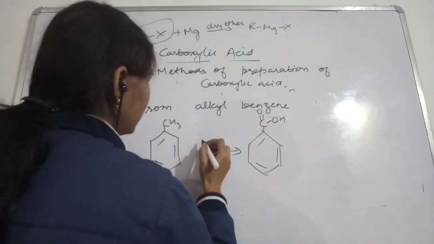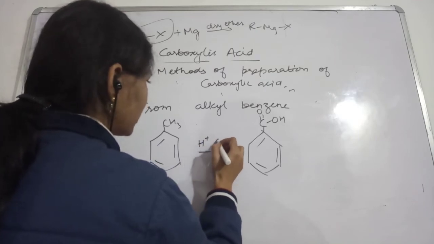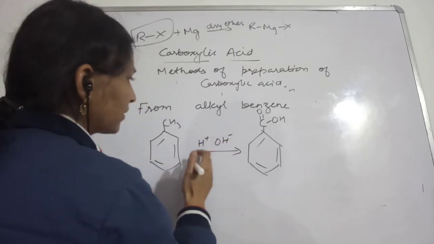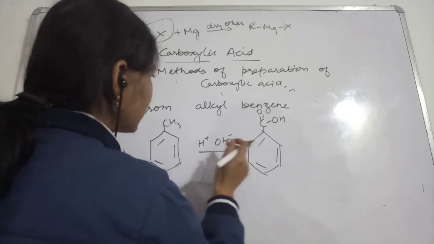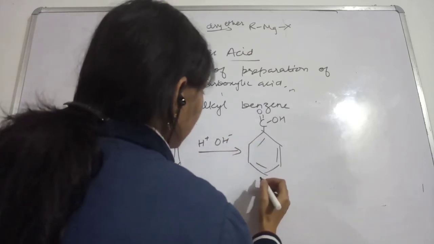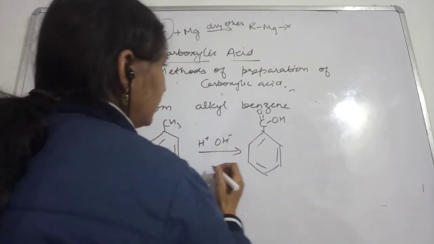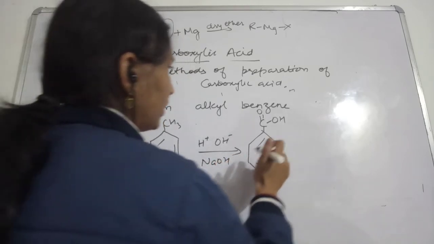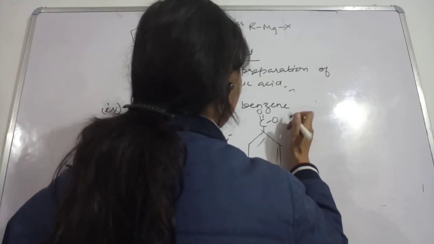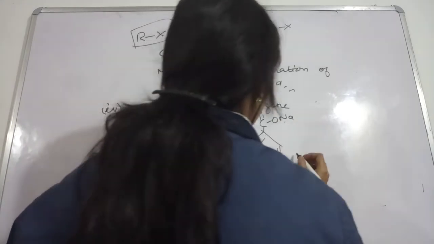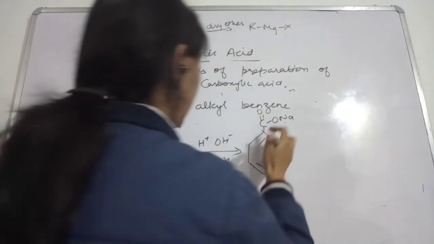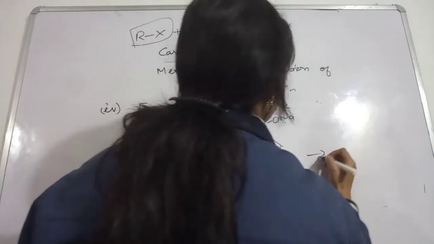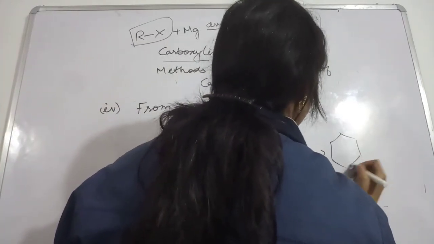In the presence of acid or base, that's hydrolysis, you will get this. And in the presence of base, suppose you have taken this, then you will get this first, and then with H